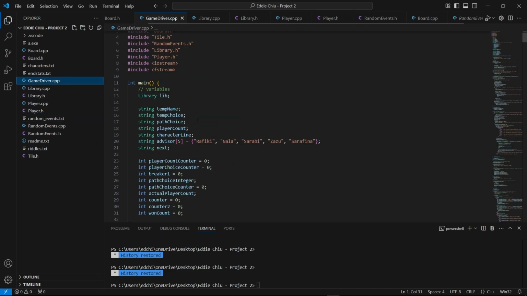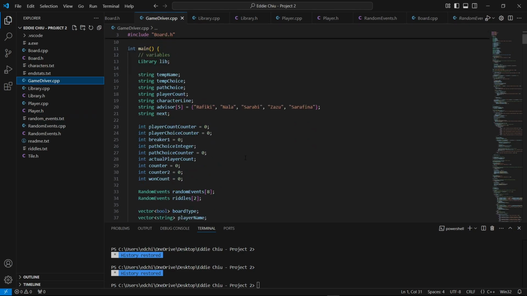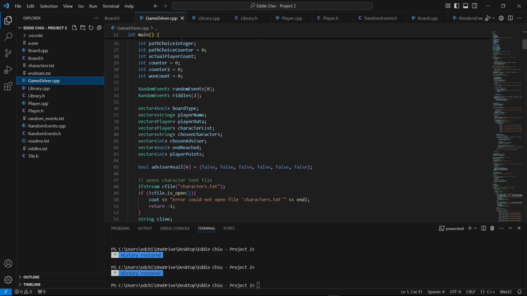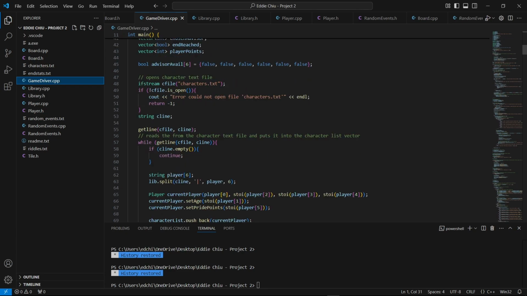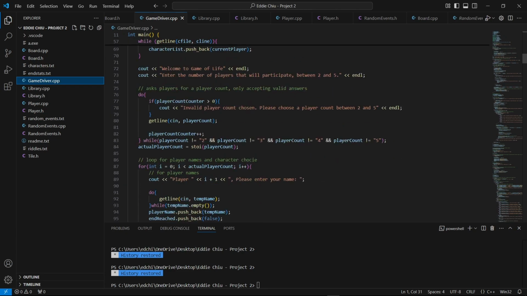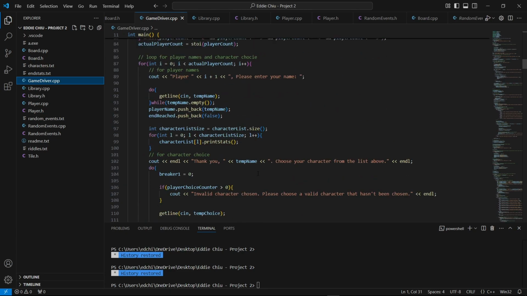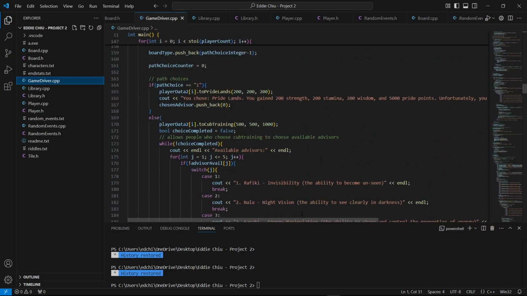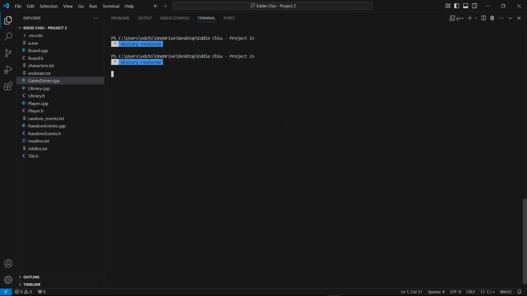And then mainly for the driver, this was the most complicated part because this is where we had to put everything together and make sure our code worked together. So we added a lot of different vectors and functions for that, and just made sure that the game ran the way that it was intended. That's mostly the things that we did, and we're now going to do a game demonstration. So let me compile and run everything.